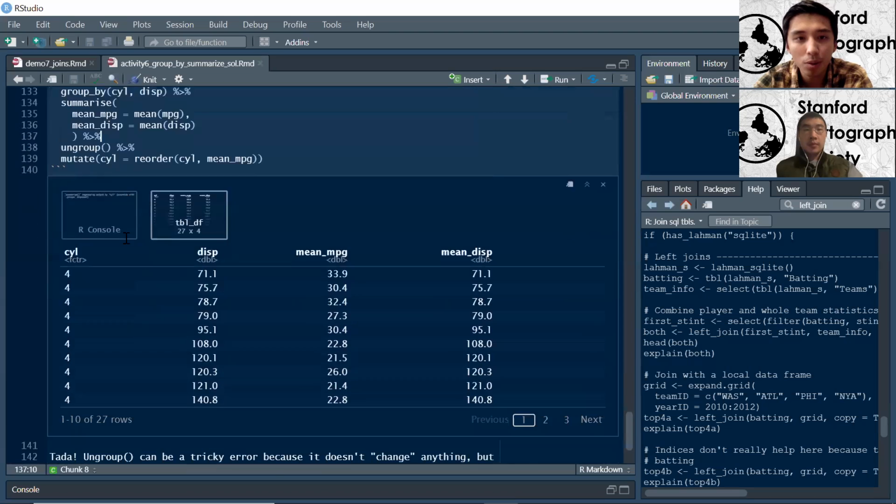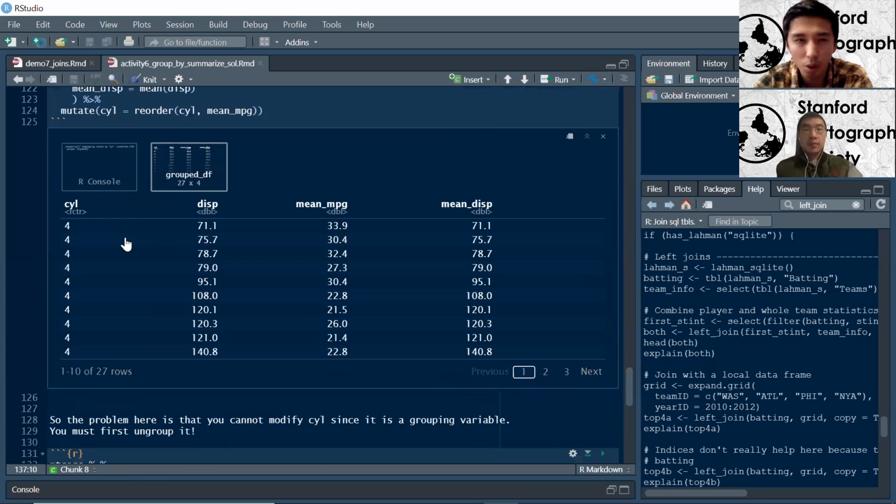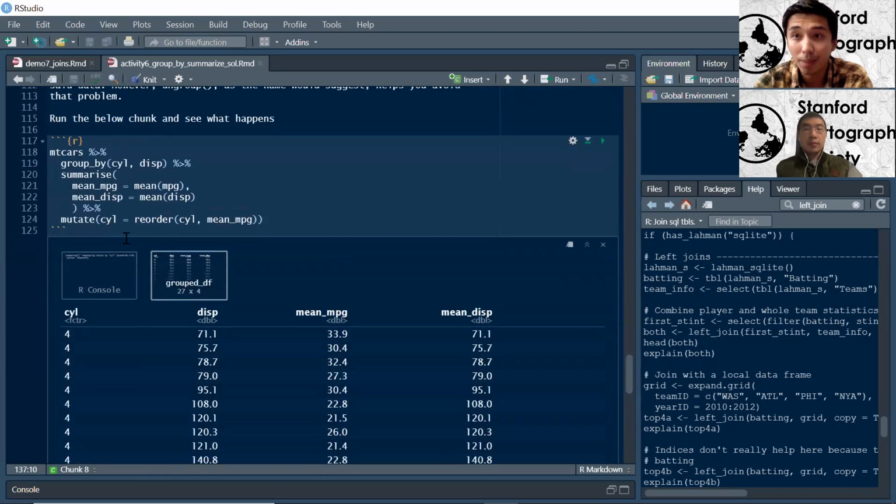I hope this wasn't too troubling. We didn't want this one to be too hard. Group by summarize can still be a very tricky concept, so if it was tricky, no worries. That's the point of next week. We definitely want to make sure that people are pretty solid on this concept.